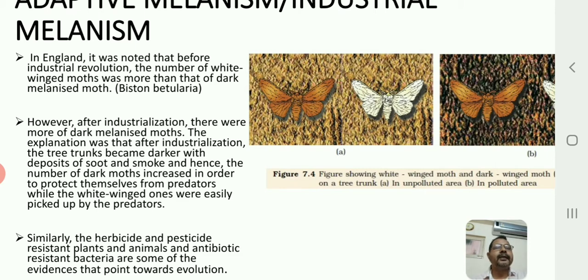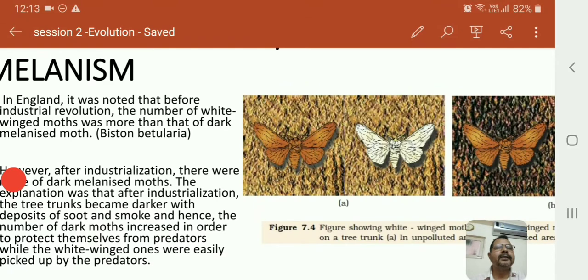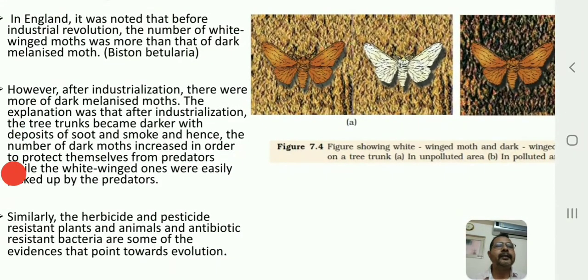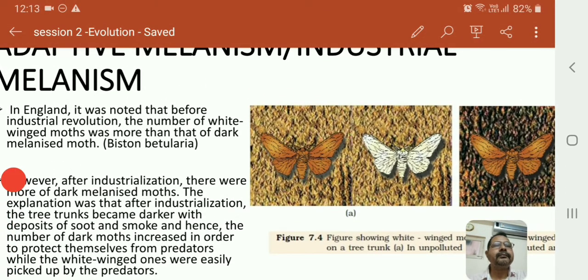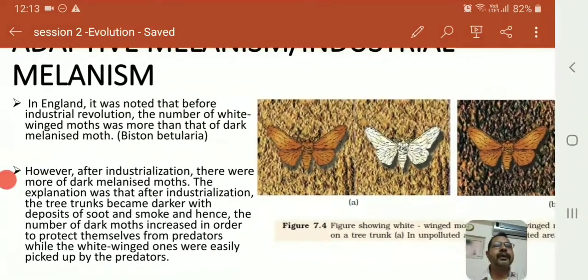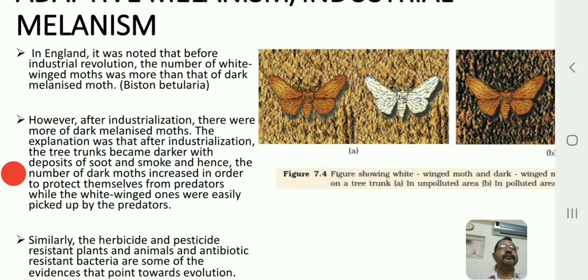Before industrialization, why was the number of white winged moths more? The tree trunks at that time were covered by lichens. Lichens are a very important organism, as they are indicators of pollution.